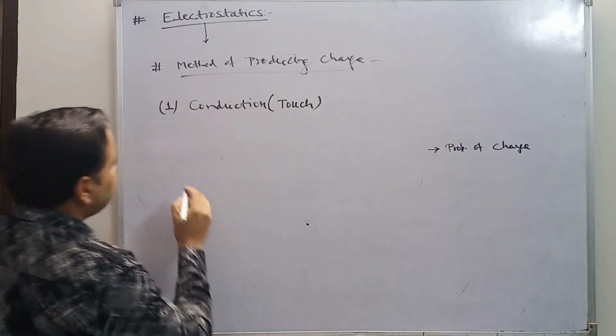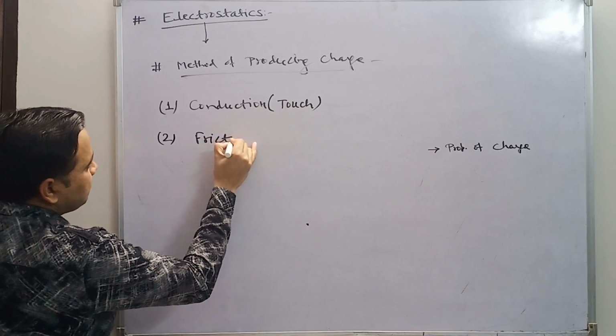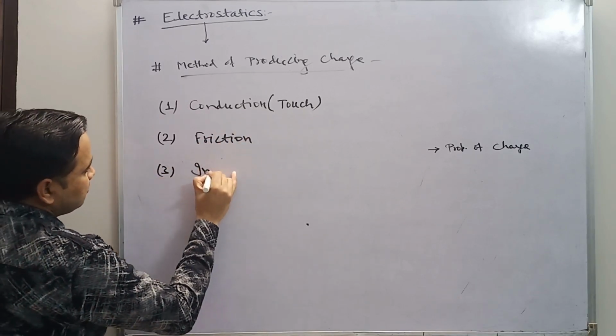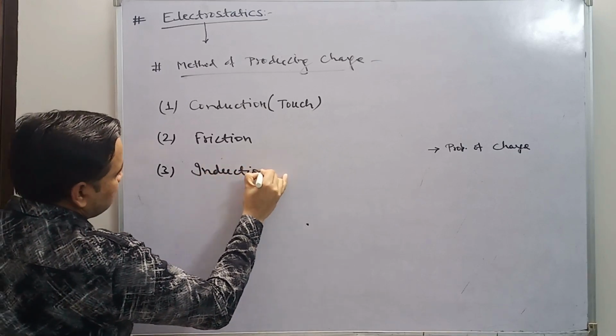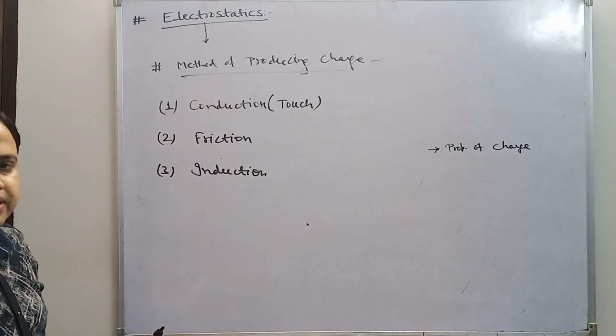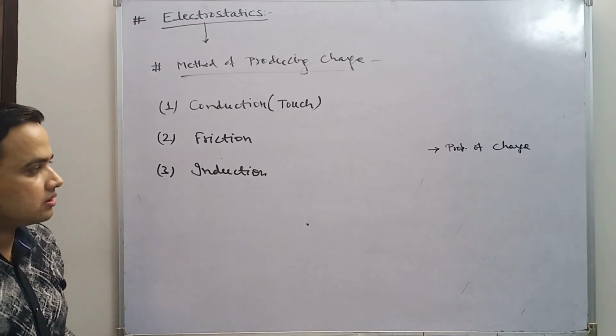Touch, okay, this is the first. The second one is by friction, and the third one is induction. So there are three methods: first conduction, second friction, and third induction.